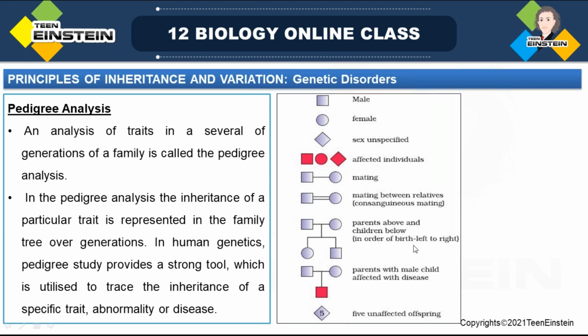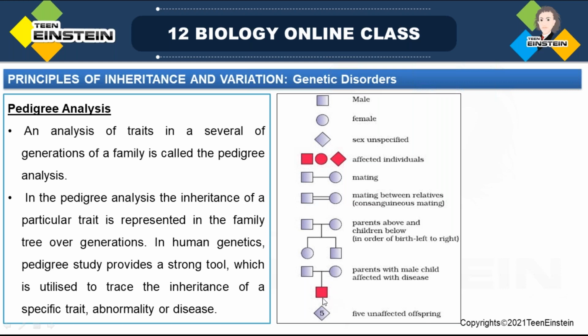From here, in order of birth, from left, we are mentioning the birth. This first one, this is the second child. Next, the third one is here, one more is coming, that is the third birth. Then, parents with a male child affected with disease. These are the parents, and here, parents with a male child, and that is an infected or affected individual,